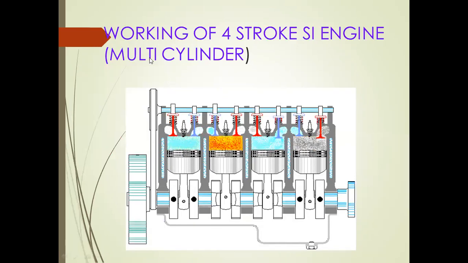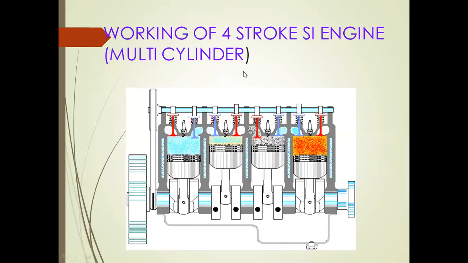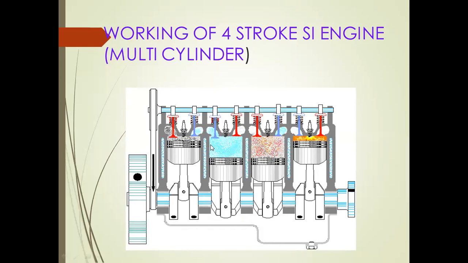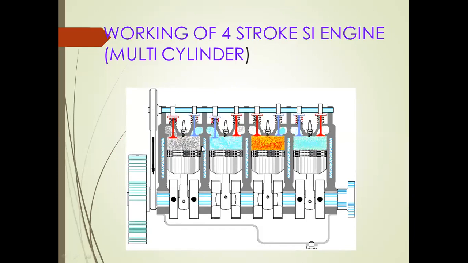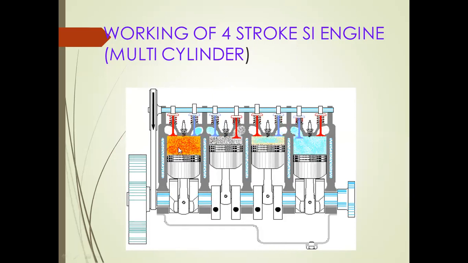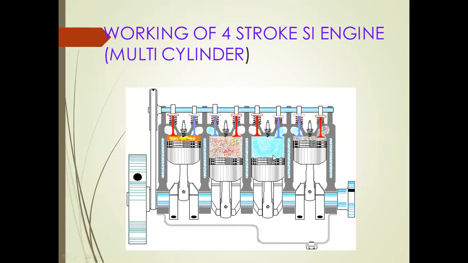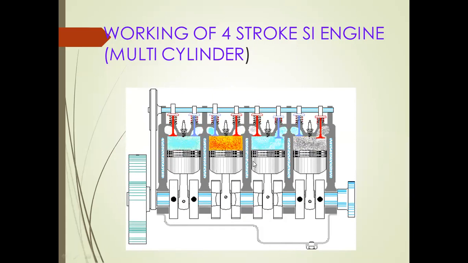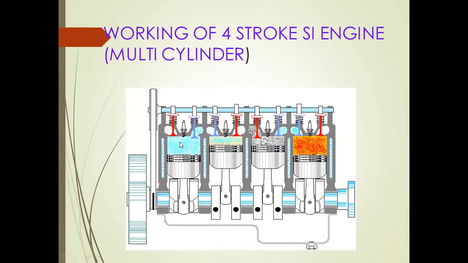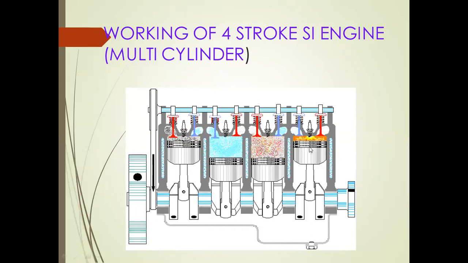From this slide, we discuss the working of the four-stroke spark ignition engine. Generally, in a commercial vehicle, we use a four-cylinder engine. In the four-cylinder engine, the same process happens: the suction stroke, compression stroke, combustion stroke, power stroke, and exhaust stroke. The only difference is the firing order. If the firing happens in the third cylinder, next the first cylinder fires, then the second cylinder, and the last one is the fourth cylinder.